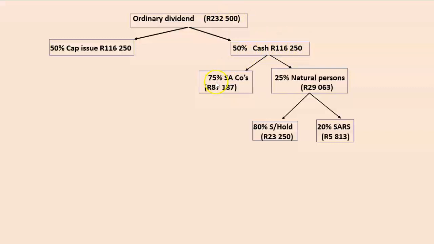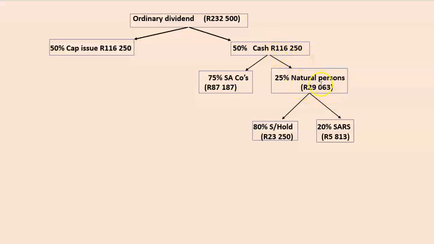Now, 75% of that, guys, is South African resident companies, and they are not subject to dividend withholding tax. So we can park them on the one side. It is only the 25% natural persons that is going to be subject to dividend withholding tax, and that equals 25% of 116,250, 29,063.